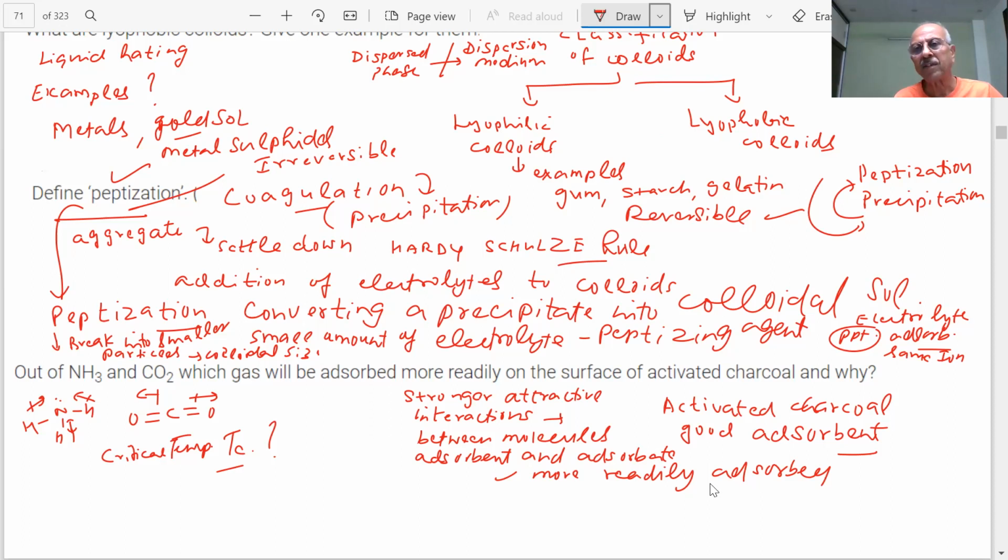Yes, sir. What is critical temperature? When a gas is liquefied, how do you liquefy a gas, student? If I have air and I want to get oxygen from it, what do I have to do? First, I have to liquefy it, and then do fractional distillation to separate oxygen and nitrogen. Presently you are facing an oxygen crisis, and oxygen is present in the atmosphere, 18%, whatever it is. Can we get oxygen from air? Then what method do we have to use? You will say liquefy, liquid.